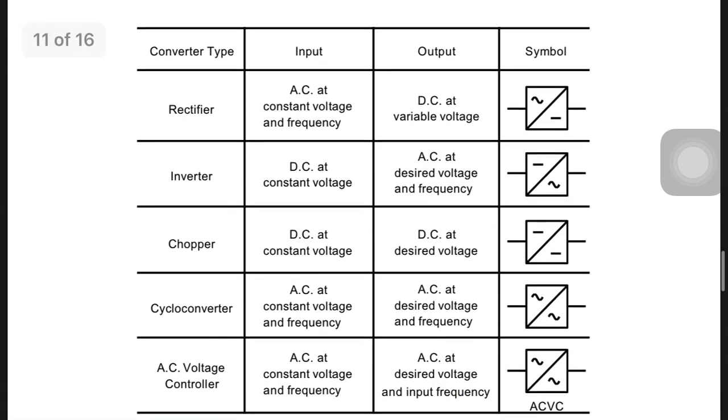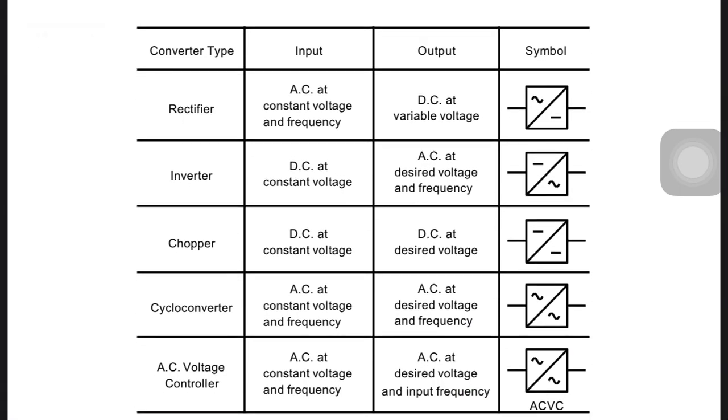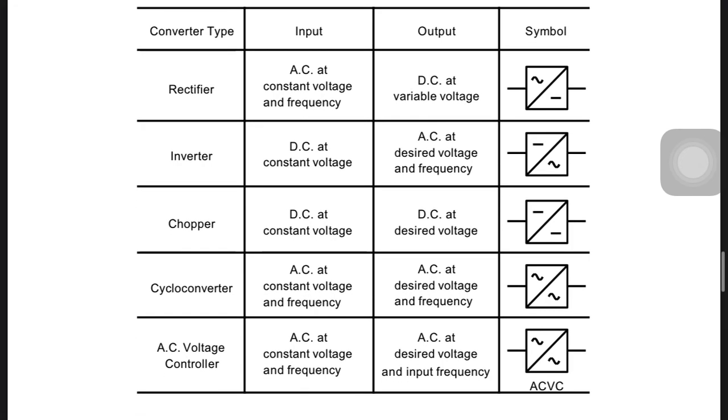So these are the converters. As I told you, there are 4 to 5 types of converters. The first converter is a rectifier. What does a rectifier do? The input is AC, the output is in the form of DC, but that DC is not fixed. It is controllable DC, if we are using thyristors or IGBTs, three-terminal devices.